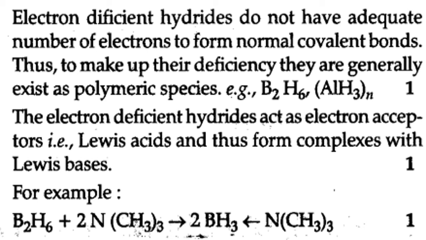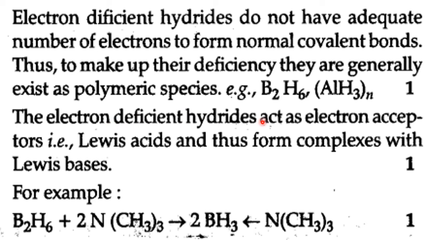Now, electron deficient hydrides do not have an adequate number of electrons, that's why the name indicates deficient, a shortage to form normal covalent bonds. Thus, to make up their deficiency, they generally exist as polymeric species. They want electrons, so if nobody is there to give electrons, among themselves they undergo reaction and exist as polymers. Examples are B2H6 or aluminum hydride. They accept electrons, or they themselves react and go for the polymeric structure.